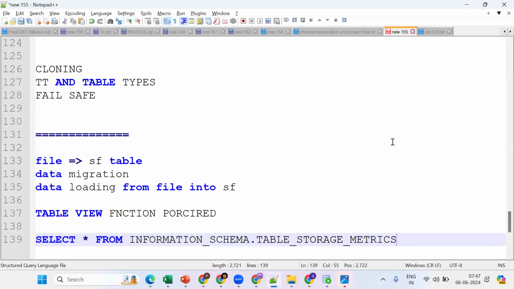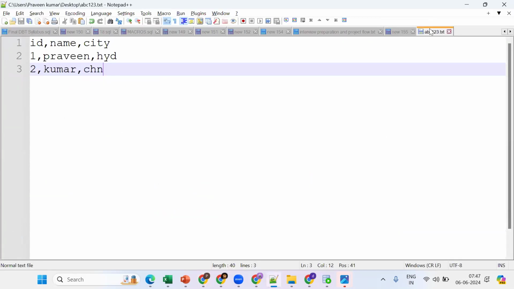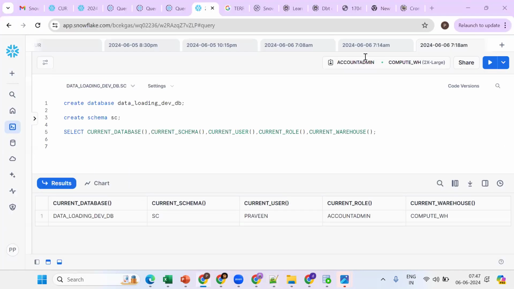Now I want to get this file into Snowflake. Tell me, in Snowflake, how will the data be stored? In the form of micro partitions, in tables, with columnar storage rather than normal storage. First we create a table, because this data I should dump into a table.